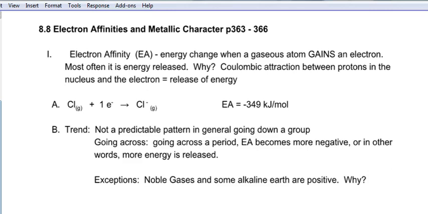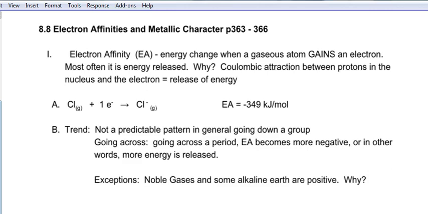So it's the energy change when the gaseous atom, it needs to be gas, gains an electron. Most often it's energy release. So the most loving element for electrons will lose the most energy. And the question is why? Well, we're back to Coulomb's law again. Remember our buddy Coulomb? The Coulombic attraction between the protons and nucleus releases energy. It's like it's snapping together, okay?